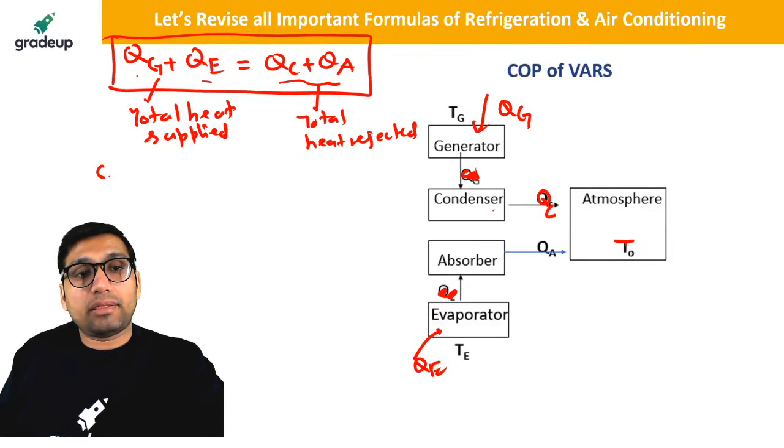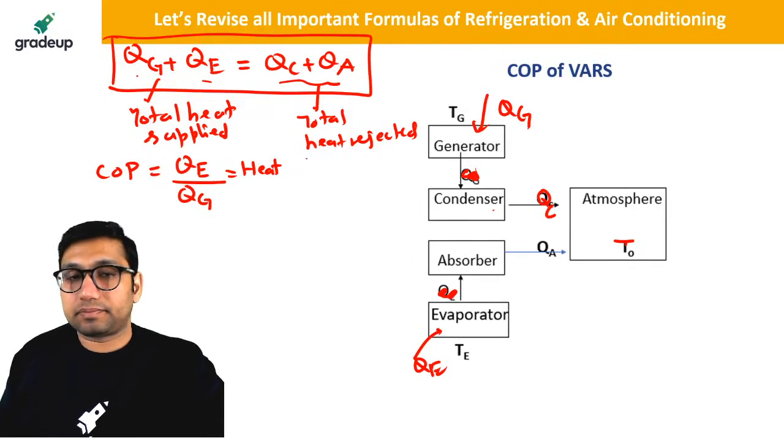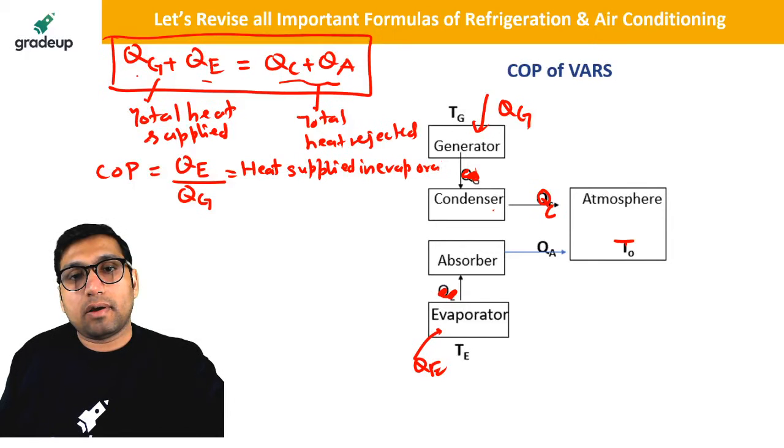So if you have to find the COP of a vapor absorption system, it is equal to the heat supplied in the evaporator divided by the heat supplied in the generator. This is the formula for the COP of a vapor absorption system.